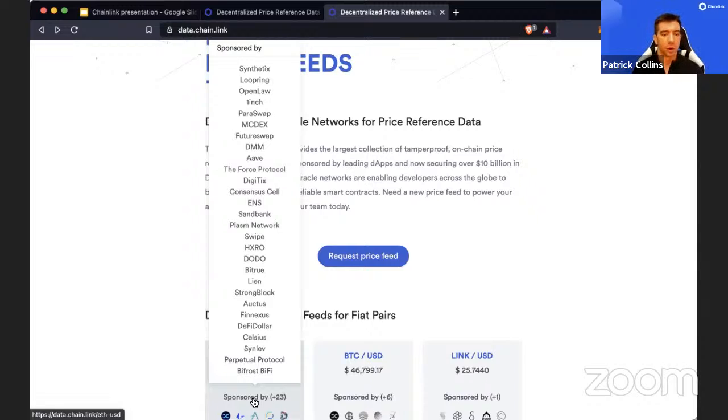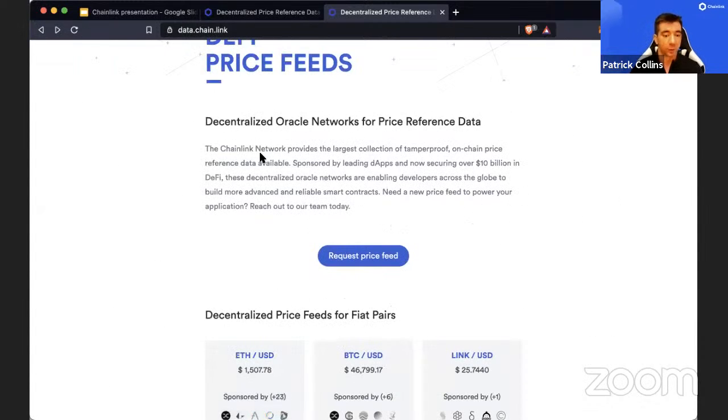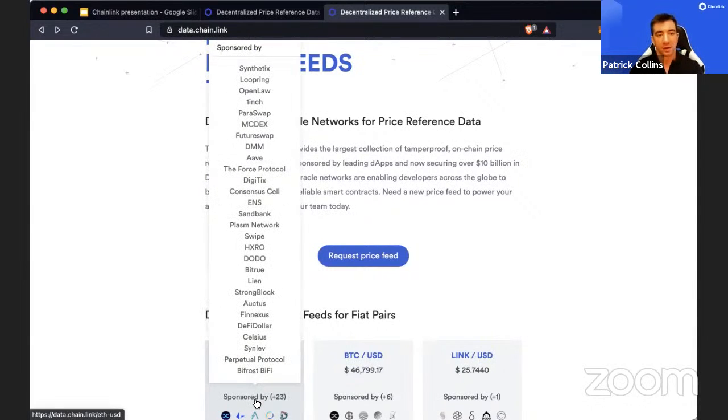It depends on the protocol, but as the network scales and matures, it probably won't make sense for the ones who are sponsoring to pay for it for everybody else, because right now you can get this data. It's just a view function, right? But it's not really fair for them to be paying for everyone's usage. So this might change in the future, but right now you can just go grab the data.